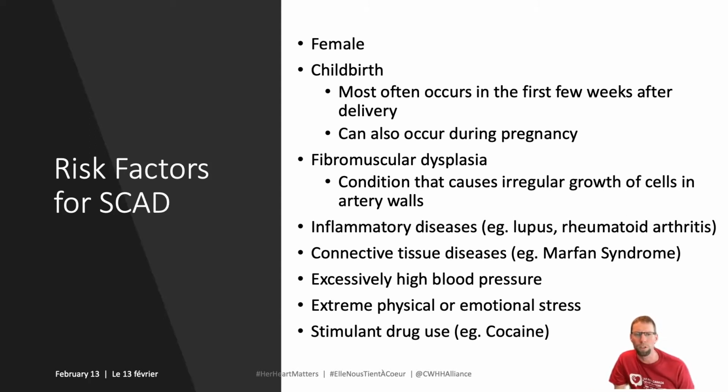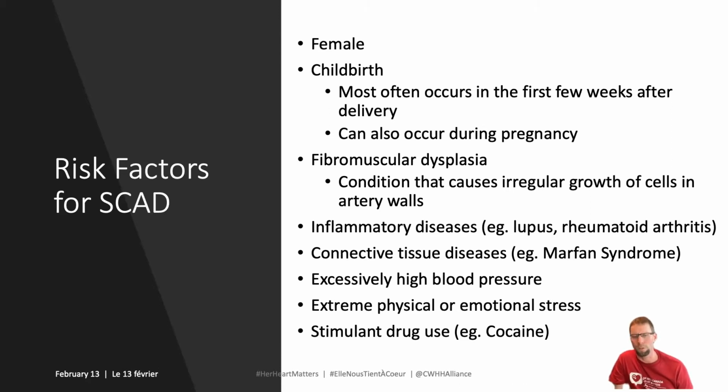Another risk factor is something called fibromuscular dysplasia, which is a condition that causes irregular growth of cells in artery walls. Again, that's more common in women, so probably another reason that SCAD is more common in women. Inflammatory diseases like lupus and rheumatoid arthritis are a risk factor. Lupus is more common in women. And you think of these inflammation in the lining of the artery walls makes you more prone to have a dissection and tear away that inner layer.